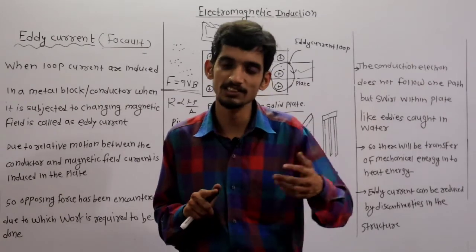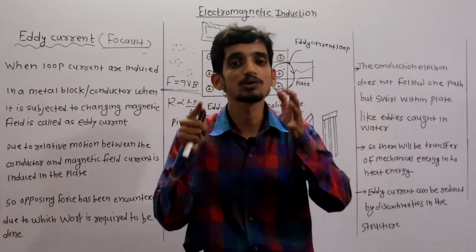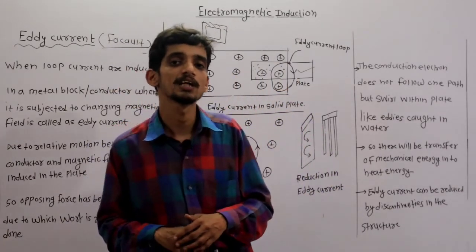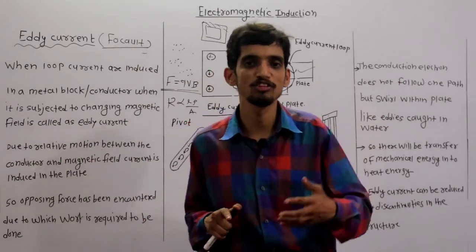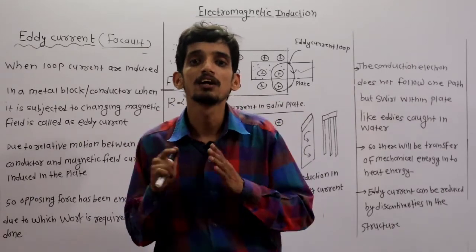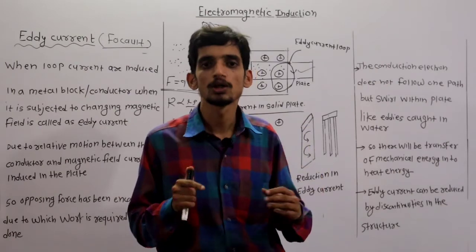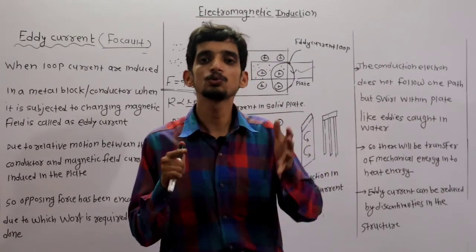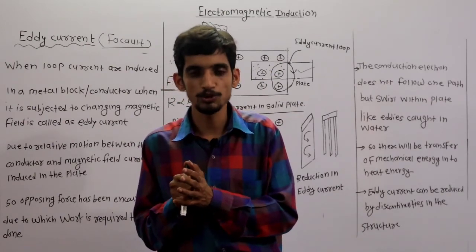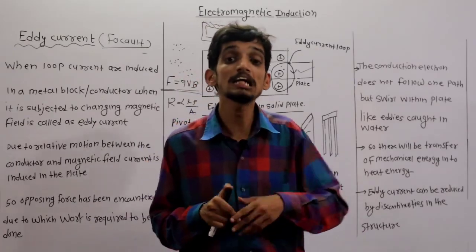Revise it, re-revise it, so that it becomes easy to understand, because this chapter has more weightage in competitive exams, and if you understand this chapter carefully, then only can you easily understand the next chapter, that is alternating current. So prepare well for this chapter, and try to correlate the previous concepts which we have studied, so that it will be useful for our next chapter.